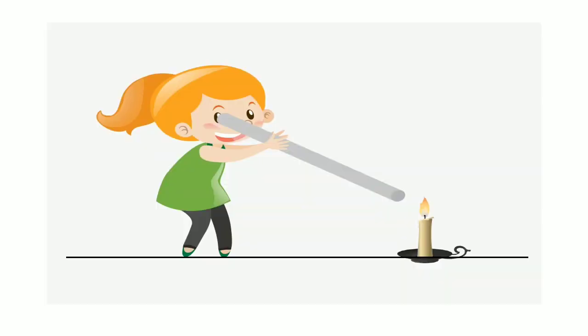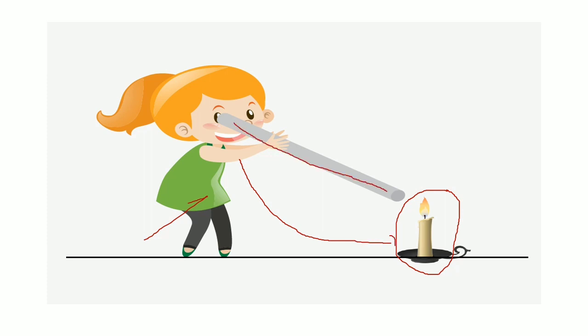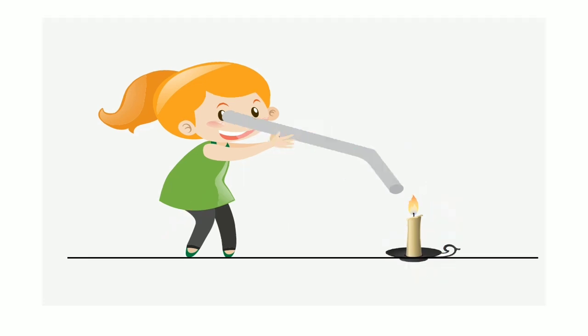Now look at this picture. Here we have a candle flame, and this girl is looking at the candle flame through this hollow straight pipe, and this candle flame is visible to this girl through this straight pipe.